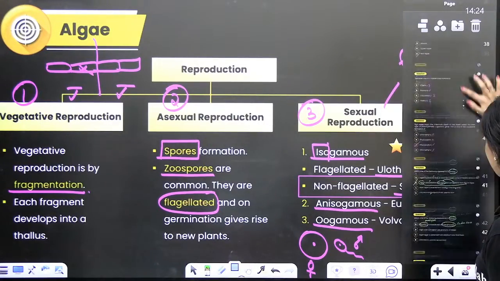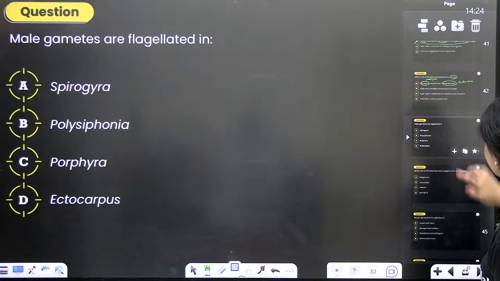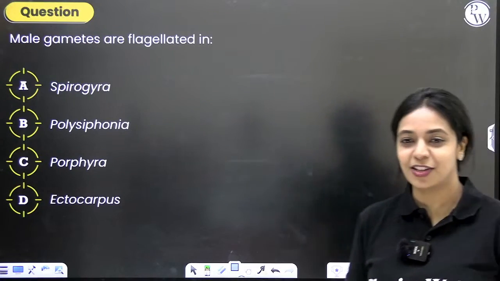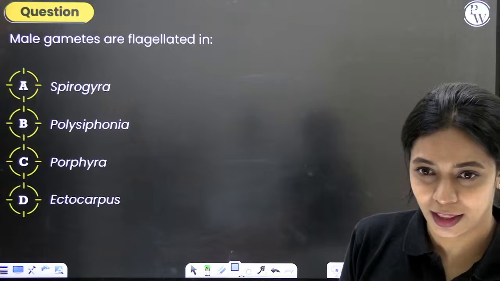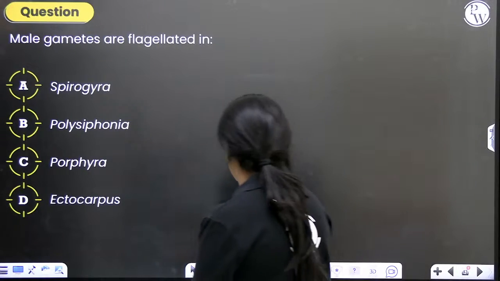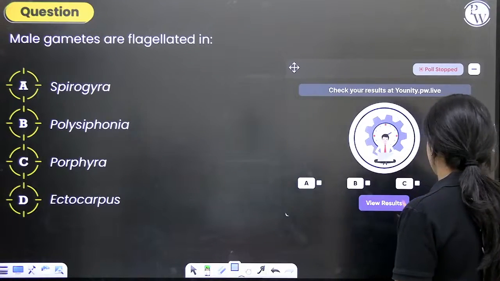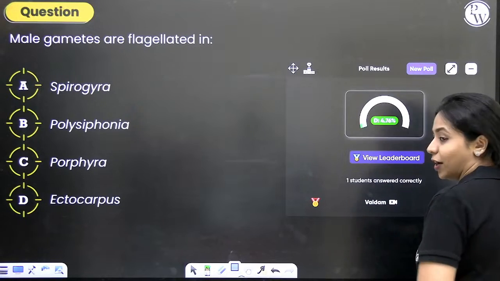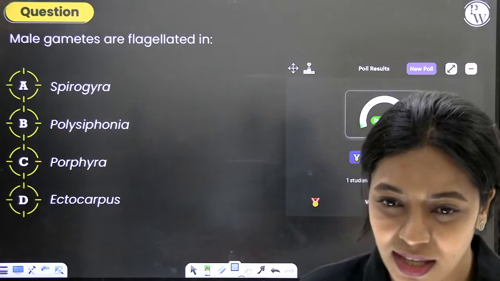What is the correct answer? Male gametes are flagellated where? It is in option D. See, only one person, Vedam, has answered it correctly.